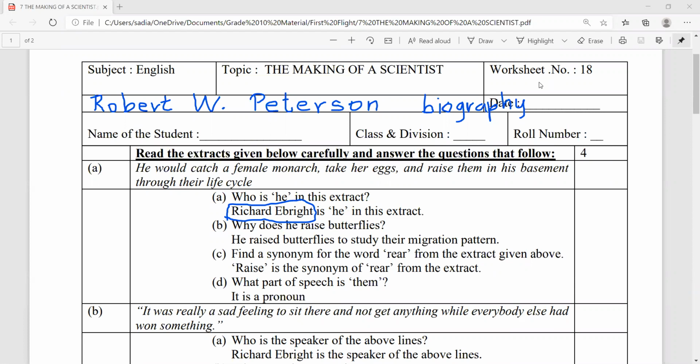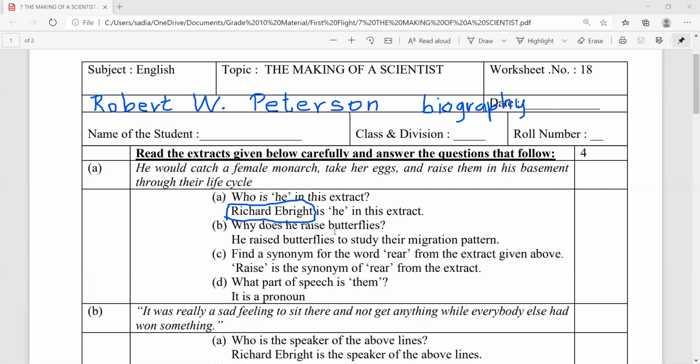What is the difference between autobiography and a biography? Autobiography is written about one's own life. For example, Nelson Mandela's Long Walk to Freedom is an autobiography, and the reference is an autobiographical reference. And this particular work, The Making of a Scientist, is a biography. Biography is when a writer writes about someone else's life. Robert W. Peterson has written a biography of Richard Albright, who was a scientist.